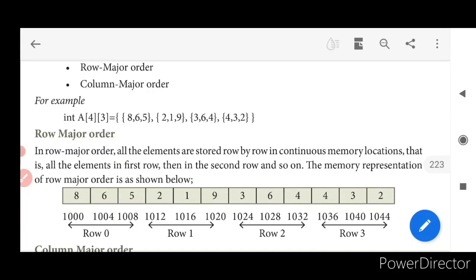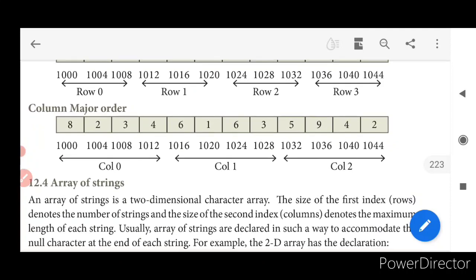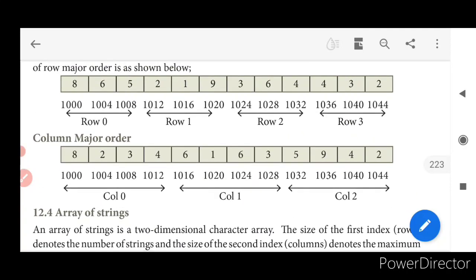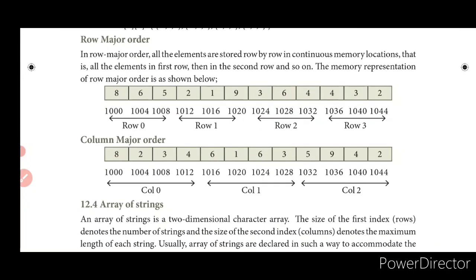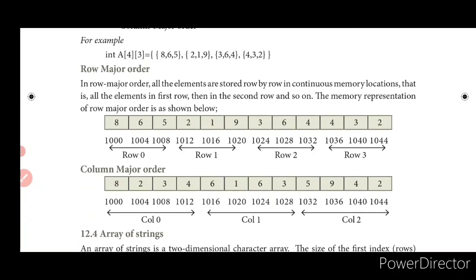Yes. And what about column major? How is it actually going to be? It will take 4 values. And for the array, how will it be allocated?